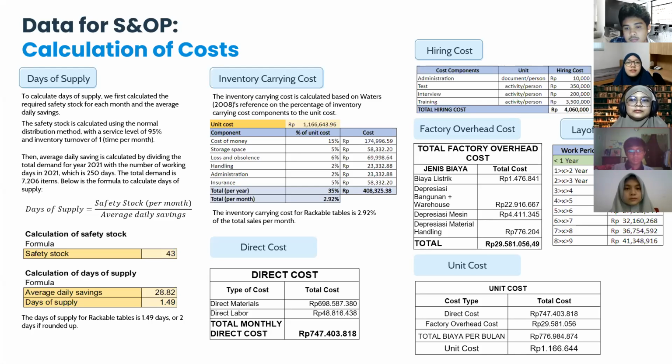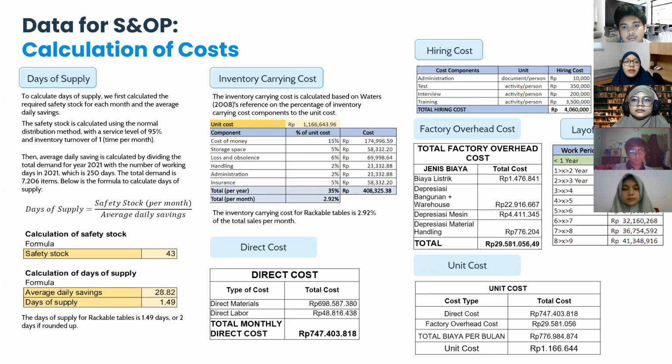The safety stock is found to be 43 items per month, while the average daily sales is calculated by dividing the total demand for the year 2021 by the total number of working days in 2021. The average daily sales is about 29 items per day. And so the days of supply is found to be 2 days if rounded up.